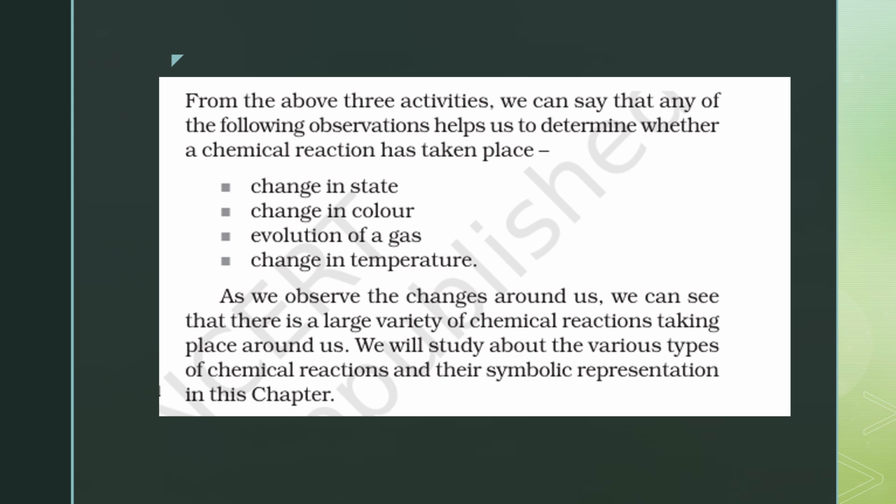Third is the evolution of a gas, like we saw the evolution of hydrogen gas in the third activity. And last one is the change in temperature. Like in the last one, we saw there was a rise in temperature. So all these four properties we can see. If we can see these observations for a reaction, then we can check whether it is a chemical reaction or not. Okay. So there are a variety of chemical reactions taking place around us. So we will see the various types of chemical reactions and how we represent them symbolically in this chapter. So we will discuss various types of reactions and their representations.